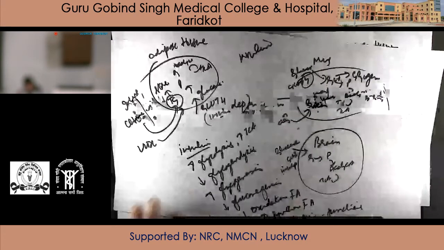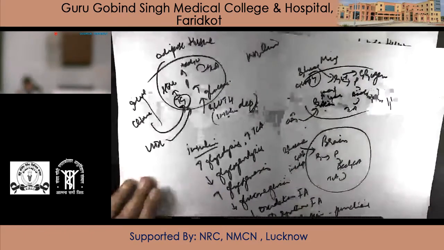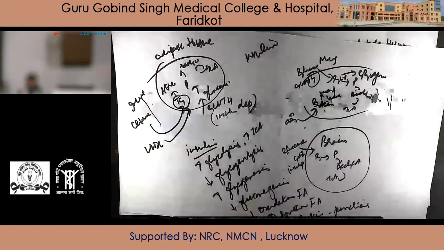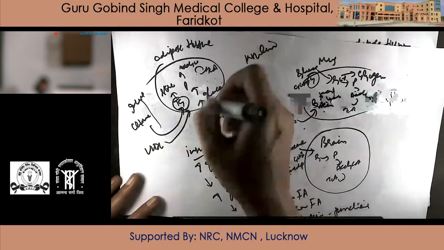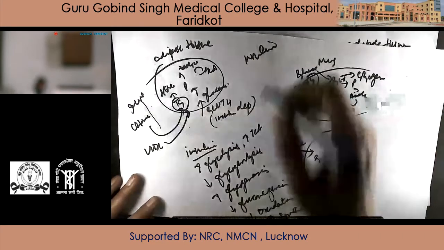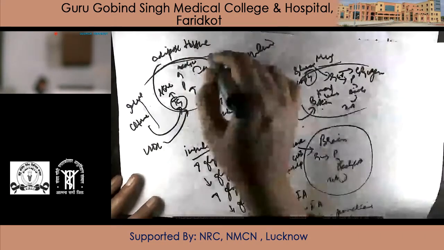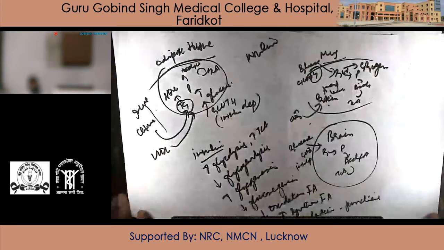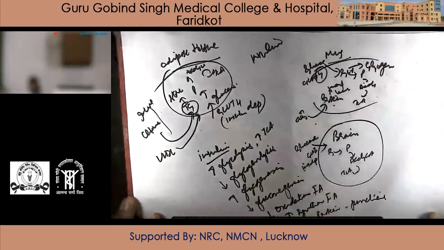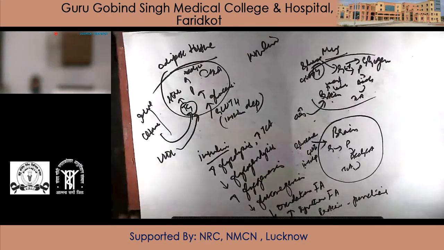From that VLDL and chylomicron, it is adipose tissue which will be taking maximum amount of triacylglycerols, which are stored for the time of need. The rest of the metabolism will go for glucose, because muscle and adipose tissue are the two organs which are using glucose depending on insulin. That GLUT4 receptor is insulin dependent.